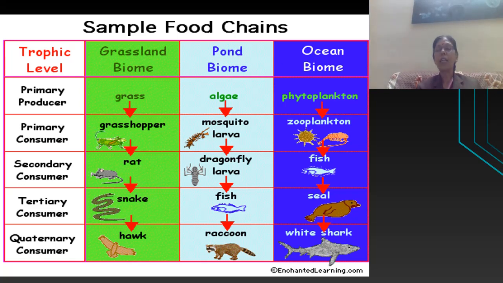Next, we will study different types of food chain. Children, mind that a food chain can be very small, and it can be very long, including 1, 2, 3, 4, 5, 6 trophic levels. But always remember, the first trophic level is the producers, that is the plants, which are the autotrophs. In the next session, I'll give you examples of how different types of food chains are made by interconnecting with each other.